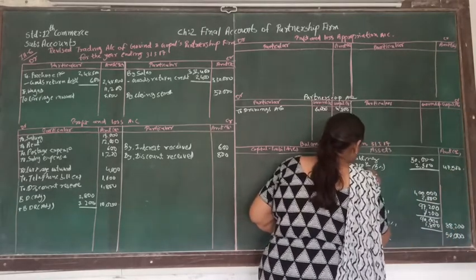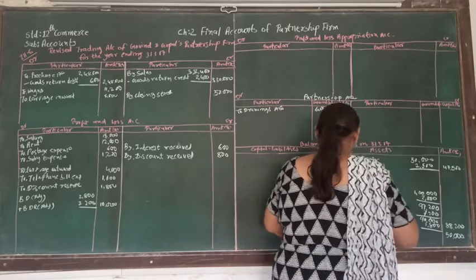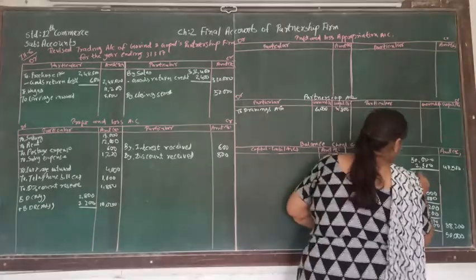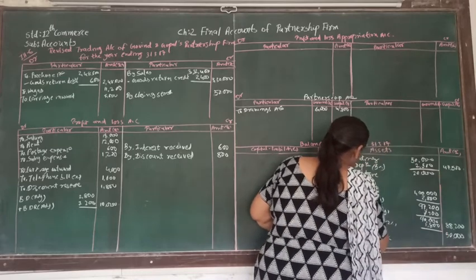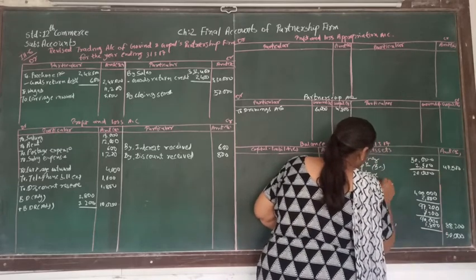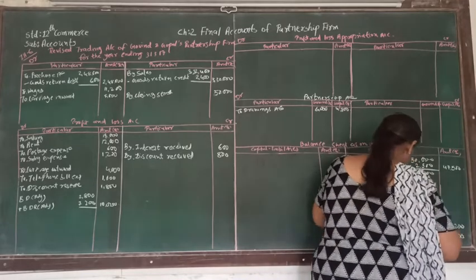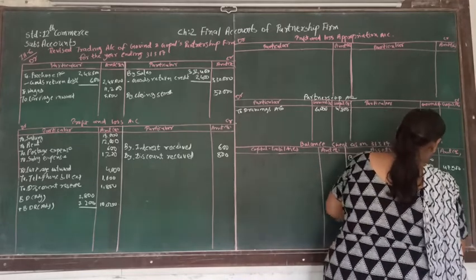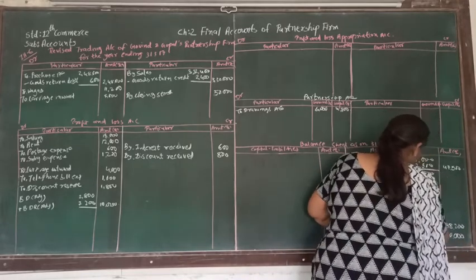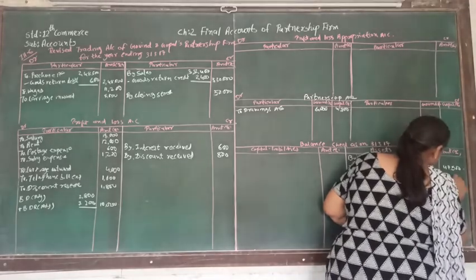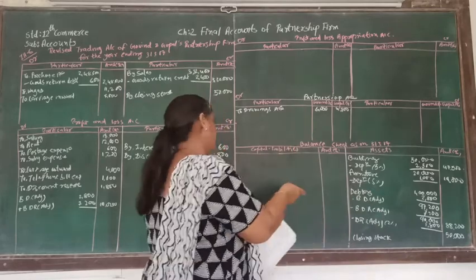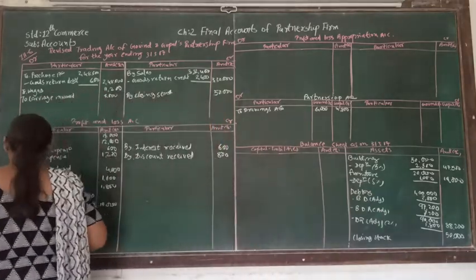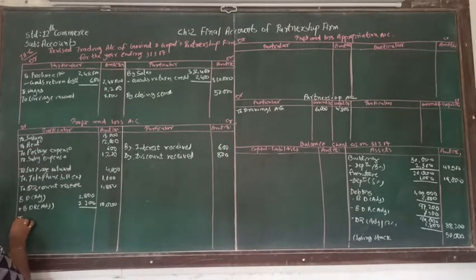Furniture is supposed to be in the asset side. And the amount of furniture is 20,000. And again depreciation on that will be 5%. And 5% of 20,000 will be 1,000. So that will be the depreciation amount. So here 19,000. So after that, the other effect of depreciation will be in the balance sheet, and that is to depreciation.